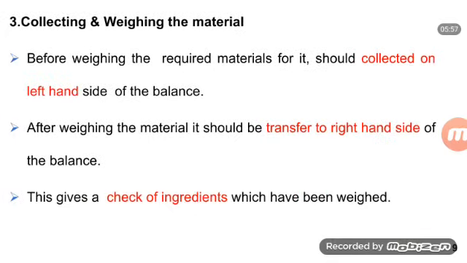After that, third step, collecting and weighing the material. Before weighing, the required material should be collected on the left hand side of the balance. After weighing, the material should be transferred to the right hand side of the balance. This gives a check of ingredients which have been weighed.